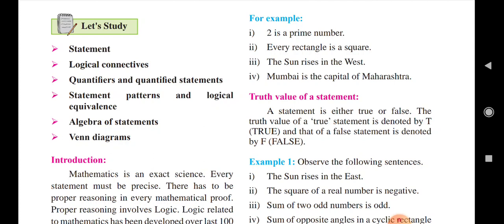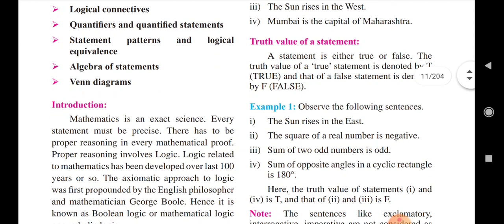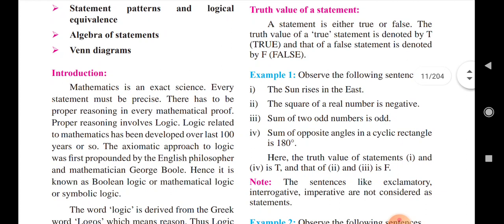Truth value of a statement. A statement is either true or false. The truth value of a true statement is denoted by T for true, and that of a false statement is denoted by F for false. You always do this in the exercises of all subjects and in question papers.